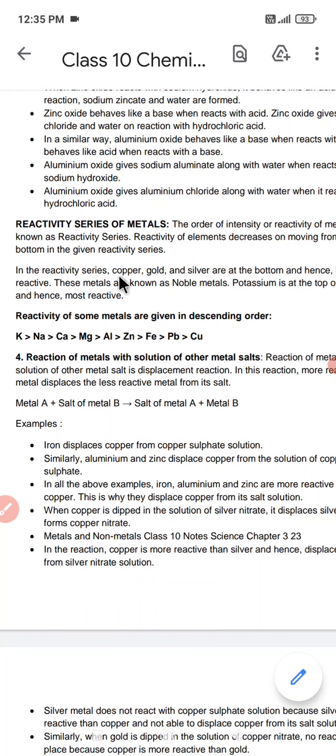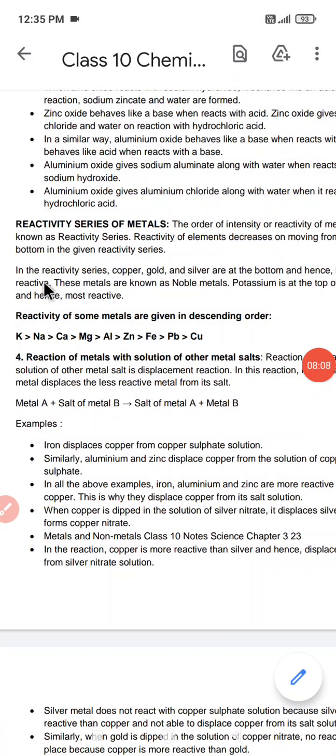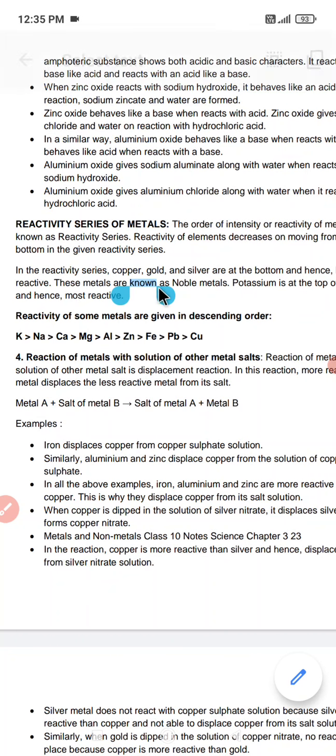In the activity series, copper, gold and silver are at the bottom. Just remember, copper, silver and gold are at the bottom of the series. So we can say they are the least reactive metals, that is, they are unable to react much. They just do not react with the normal reagents. Hence they are used to make jewelry. These metals are also known as noble metals.